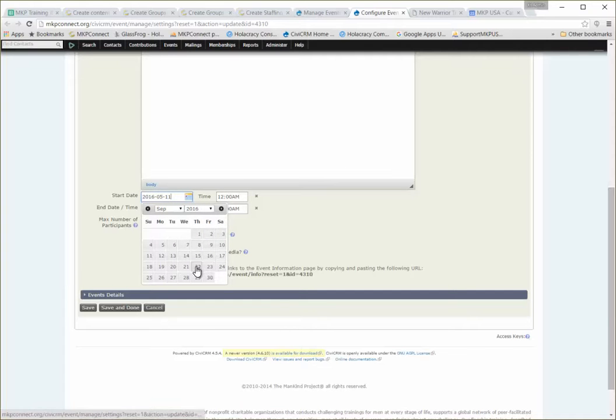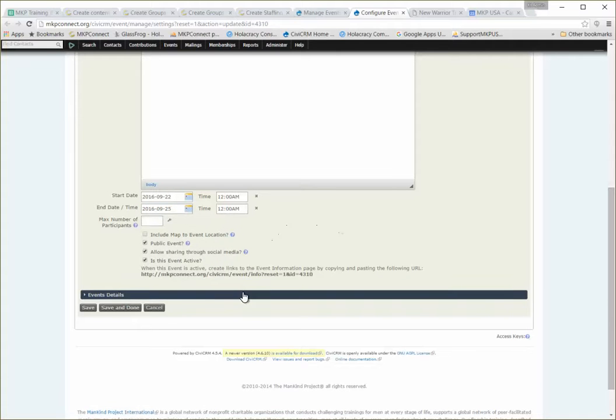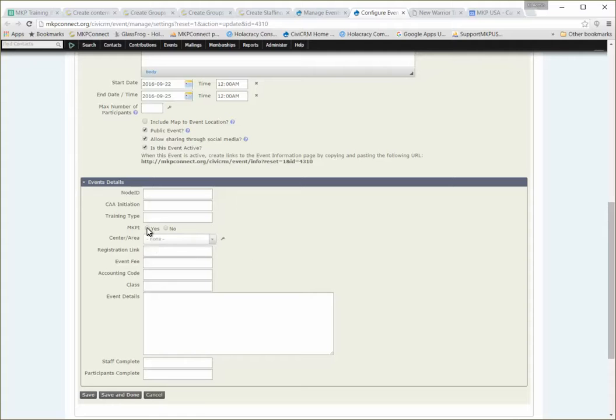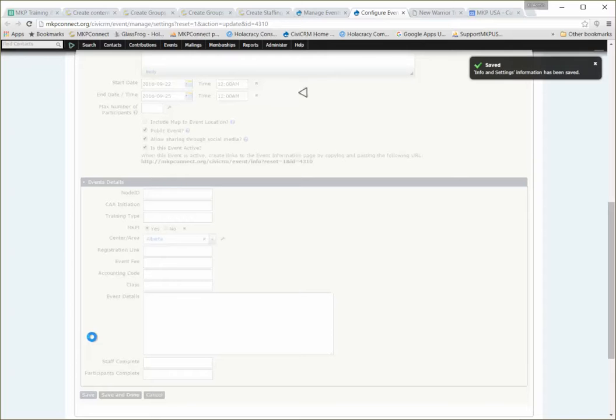There's Thursday is the 22nd, and then we'll get that corresponding Sunday, the 25th. We will go ahead and tail its MKPI, and so the first tab is done.